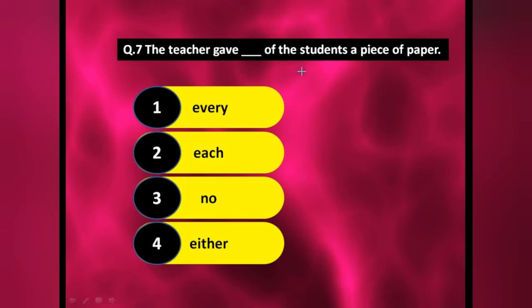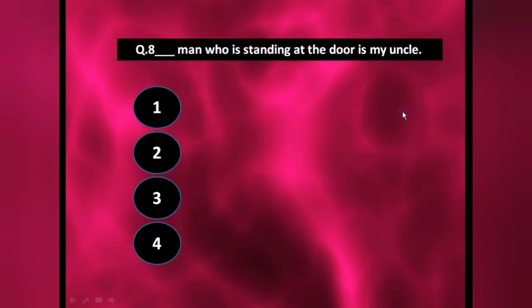See, the teacher gave, she has given separately to each student. Whenever the teacher is doing a separate work for everyone, we have to use "each". Suppose the teacher gave instructions, so she is giving only one instruction to every student. Okay, in that condition we have to use "every". But here she has given a piece of paper, that each student separate different papers she has given. That's why we have to use here "each". Understood?